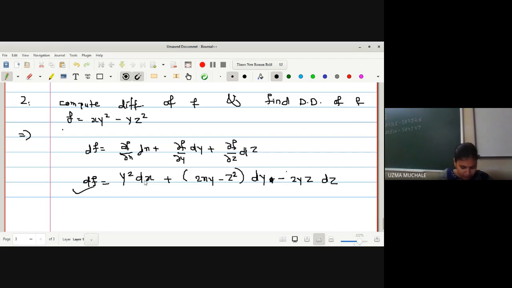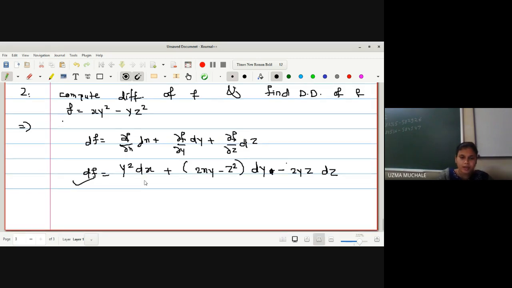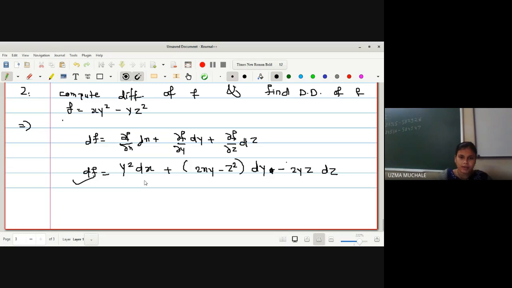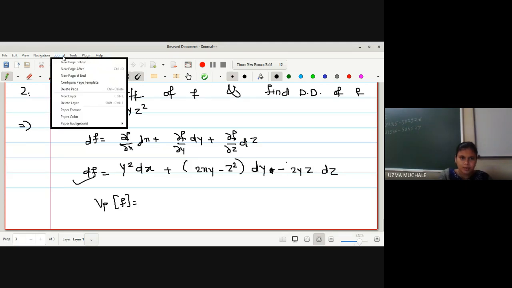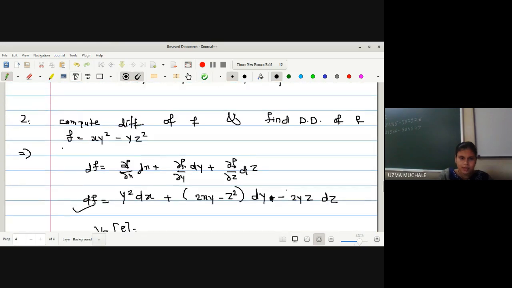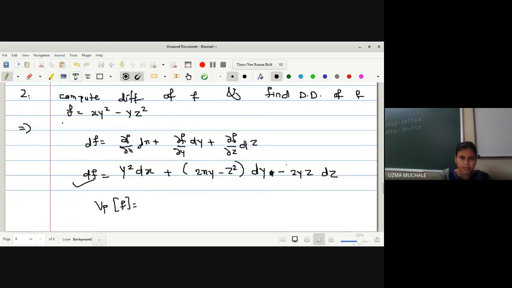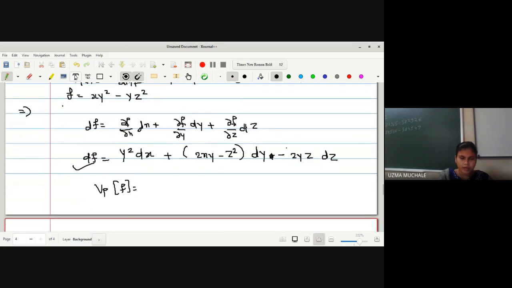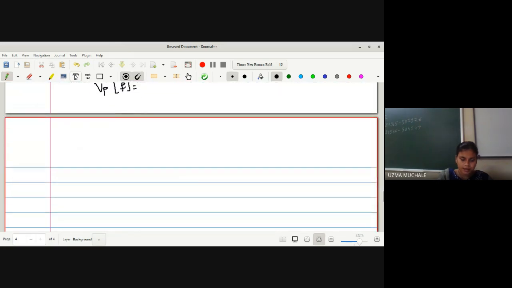Okay, next what we have to find out? We have to find out the directional derivative, dpf. Can you find this directional derivative of the function f in the direction of a tangent vector vp by using the formula, by using the definition itself? Try to do this. F is xy square minus yz square. You have to find out the directional derivative.